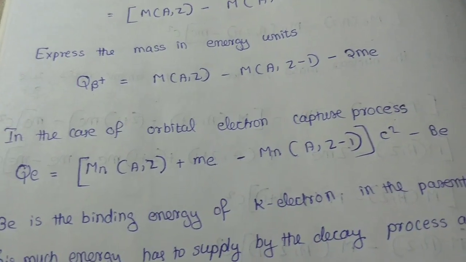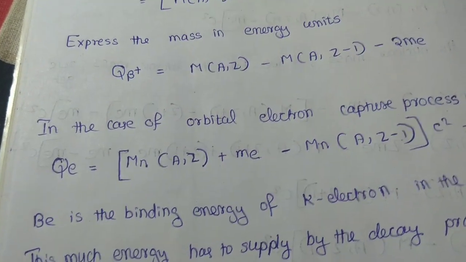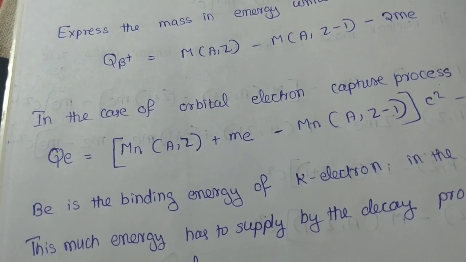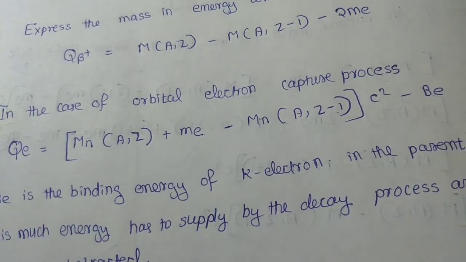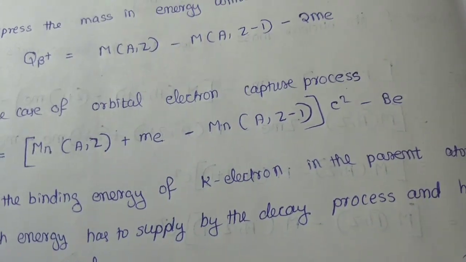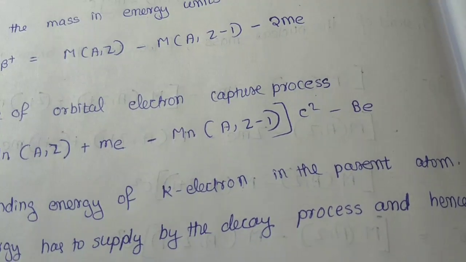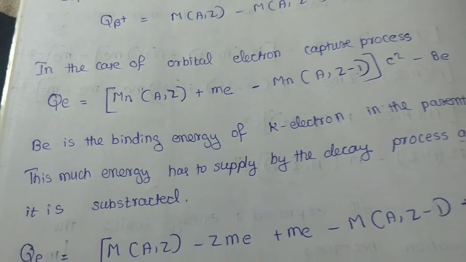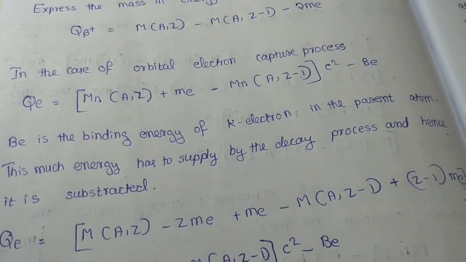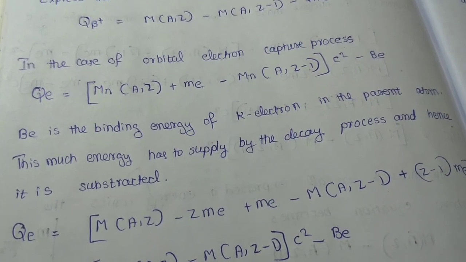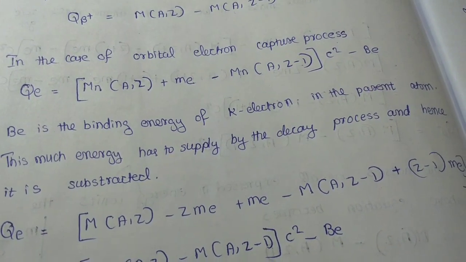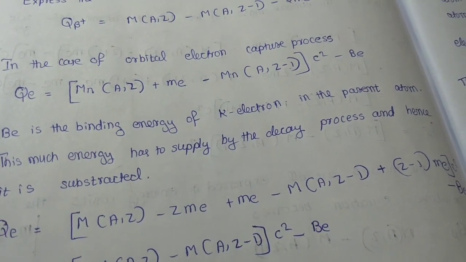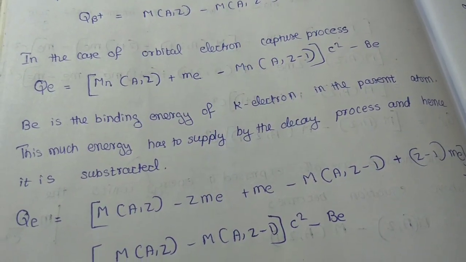In the case of the orbital electron capture process, QE, that is the disintegration energy, can be expressed as [Mn(A,Z) plus Me minus Mn(A,Z-1)] into c square minus Be, where Be is the binding energy of the K-th electron. That is, this much energy has to be supplied by the decay process, and hence it is subtracted.